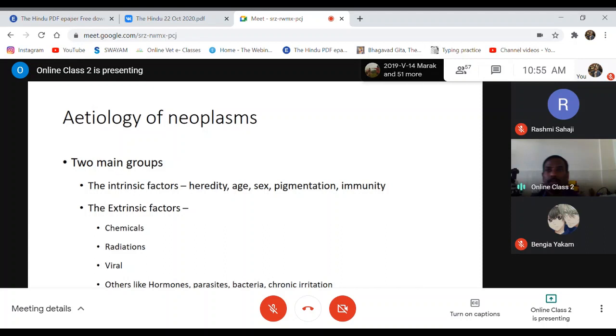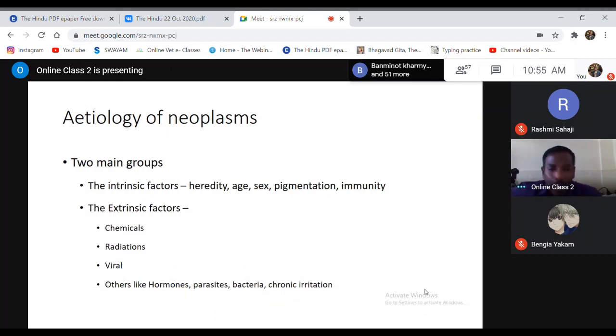So the next topic we are going to discuss is the etiology of tumor, or etiology of neoplasm. Etiology means the causes, how a neoplasm can take place. When you say etiology of neoplasms, there are usually two major categories or groups of factors which are responsible for tumor development. One is called the intrinsic factor, another is called the extrinsic factor.